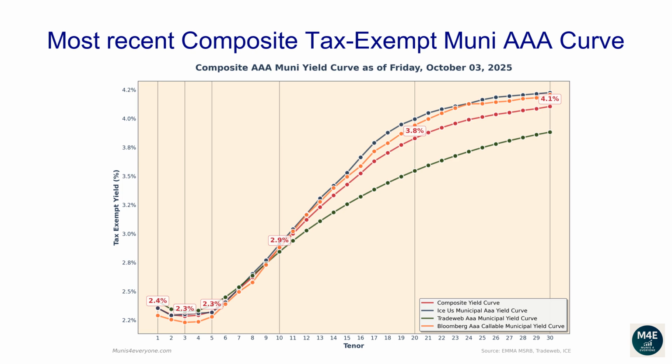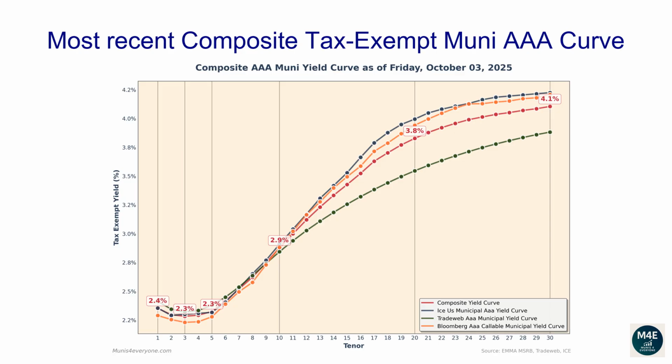The following composite tax-exempt yield curve is based off the most recent ICE, TradeWeb, Bloomberg yield curves that are available on the MSRB website, plus some proprietary extra adjustments, as of October 3, 2025. The one-year composite tax-exempt yield is 2.35%. The two-year yield is 2.3%. The three-year yield is 2.28%.